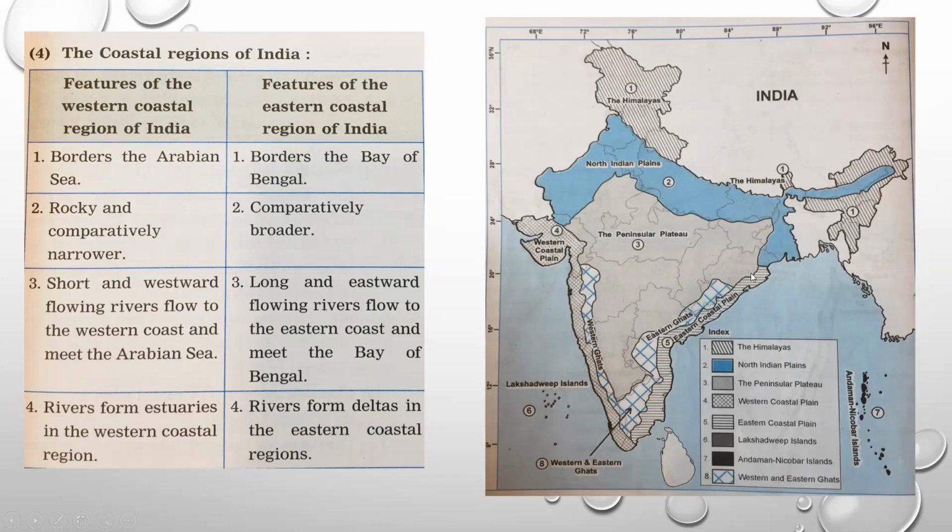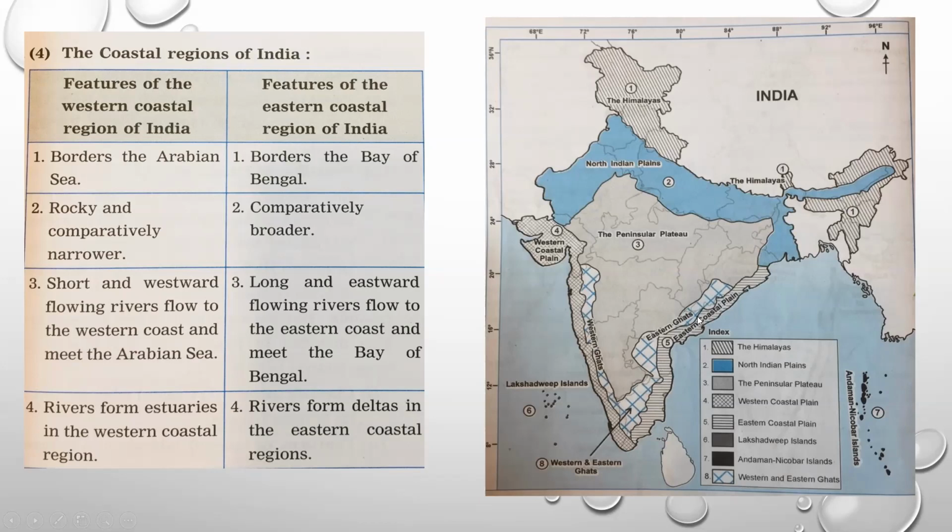And let's come to the eastern coast. Here the rivers flowing in the eastern coast are a little bit long, and they flow in the eastward direction and meet this Bay of Bengal. Next, rivers form estuaries in the western coast, meaning in this western coast you will find more estuaries. And here in the eastern coast, we will find more deltas.